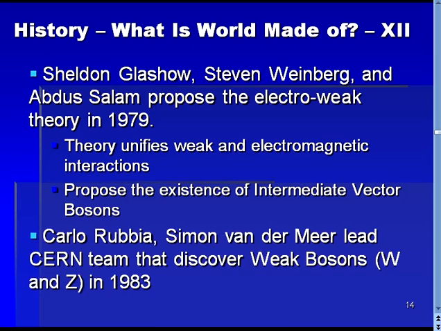The weak bosons, called the W and Z, were discovered by a team at CERN led by Carlo Rubbia in 1983. Simon van der Meer enabled the discovery by leading the development of stochastic cooling of particle beams. Note that the W boson comes in 2 types, one with a positive electric charge and the other negatively charged, while the Z particle has 0 electric charge.